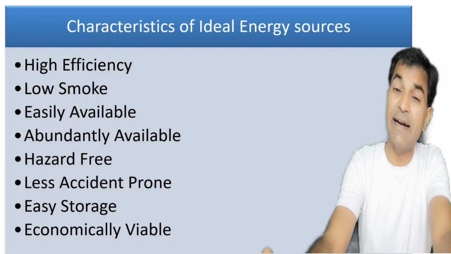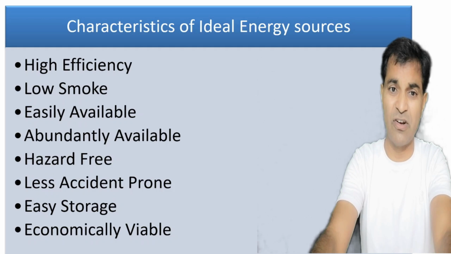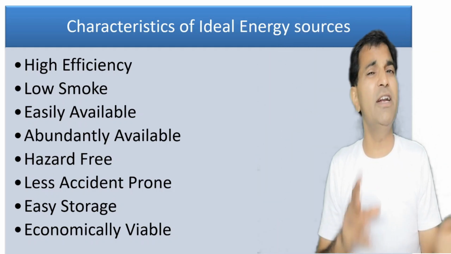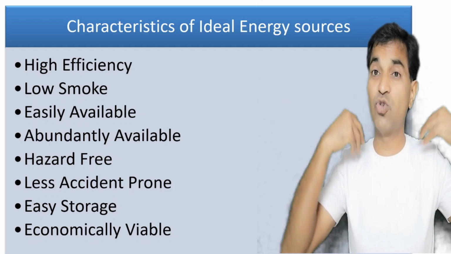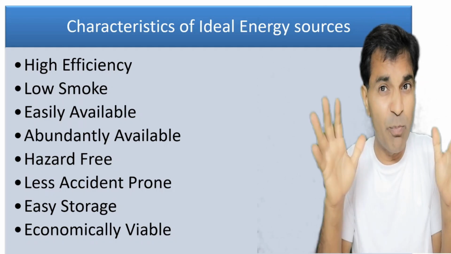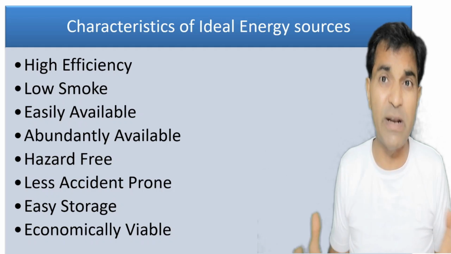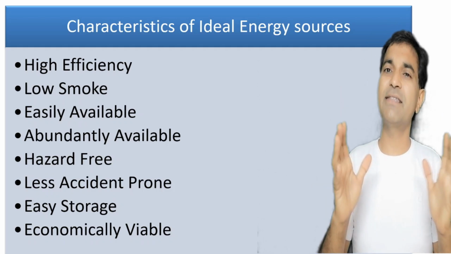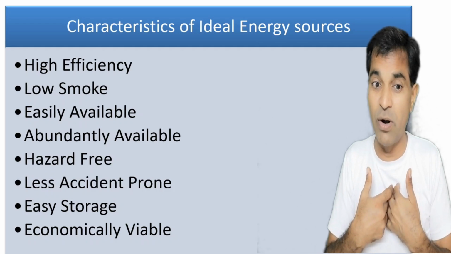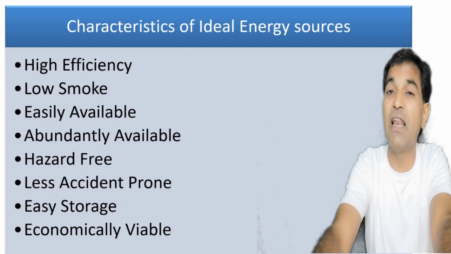Now, what are the different characteristics of ideal energy sources? This question may be asked even in the examination. It should have high efficiency, low smoke, it should be easily and abundantly available, and it should be hazard free. It should not pose any problem to humankind or any person. It should not lead to any diseases. Right? Less accident prone. It should not be like a nuclear reaction that may be hazardous to our body and health. The storage should be easy and it should be economically viable.